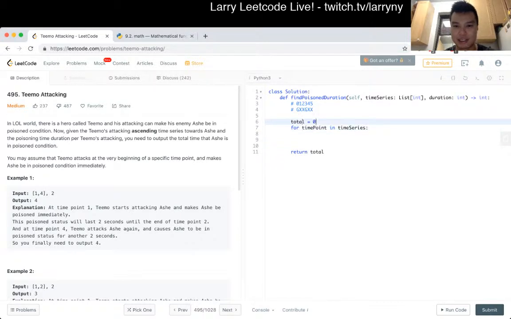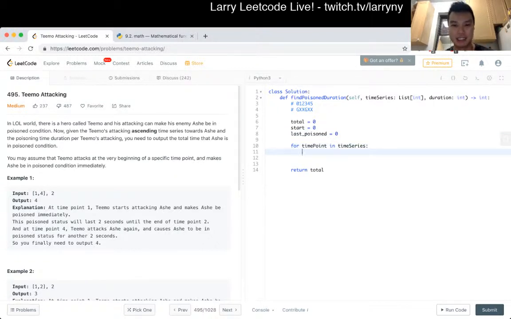Okay, let's start at 0. I think last poison, maybe. At every time event, you have a few things to check. Are we still poisoned? Would that be a boolean or the last event?